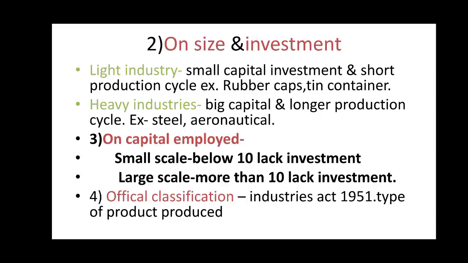This classification is carried out by the government to give licenses to the industries depending upon the Industrial Act 1951. Depending upon the types of product produced, this official classification is carried out. For example, soap industry, toilet product preparation industry, cosmetic industry, pharmaceutical industry, they are different industries. To give the license, official classification is carried out by the government.